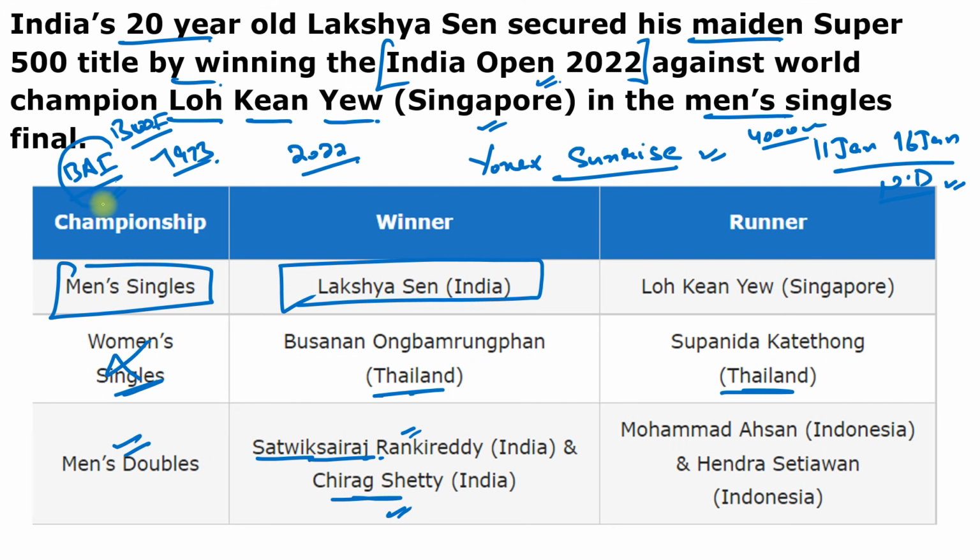One is the Badminton Association of India, a very important organization. And remember who is the president of this organization? Himanta Biswa Sharma. And its headquarters is in New Delhi.